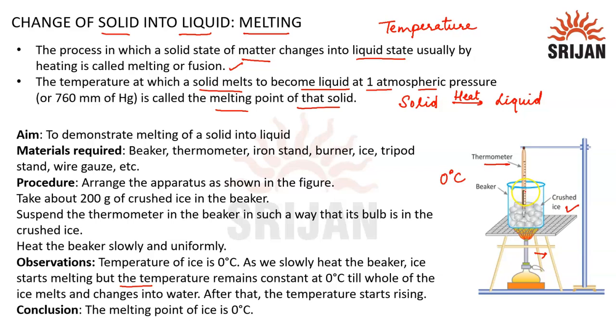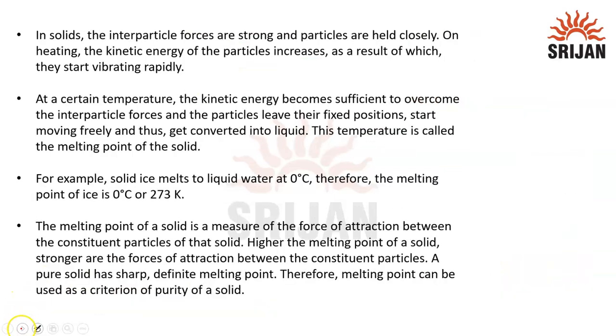But we will notice that ice has started to melt, but the temperature has not changed. Temperature will remain constant, that is at 0 degrees Celsius, until the whole of the ice melts and changes into water. Then we will observe that the temperature starts to rise. So from here we can conclude that the melting point of ice is 0 degrees Celsius.